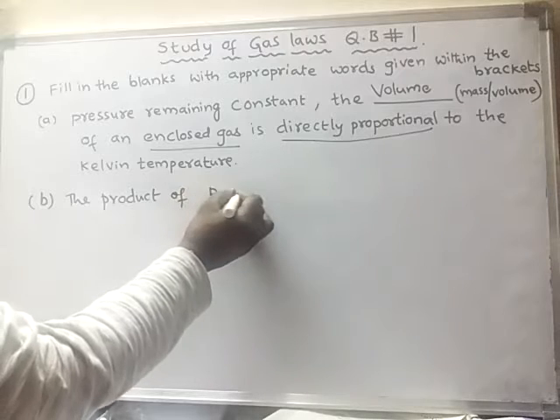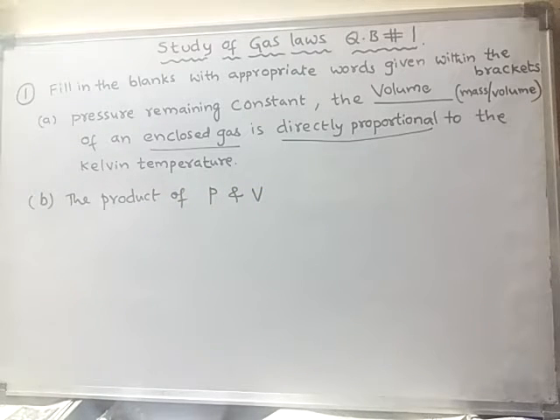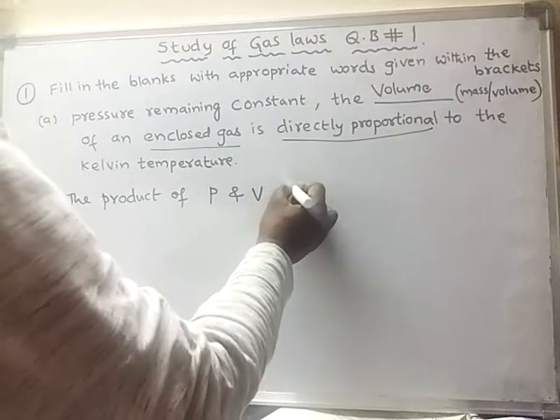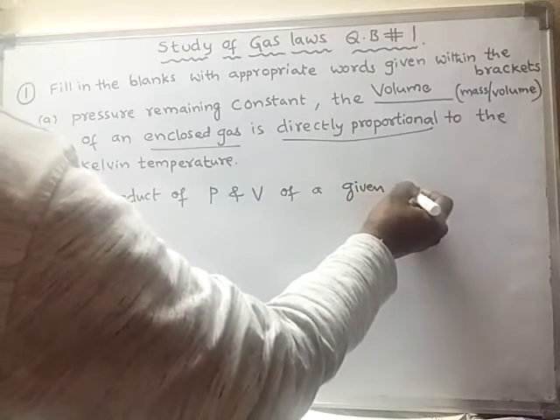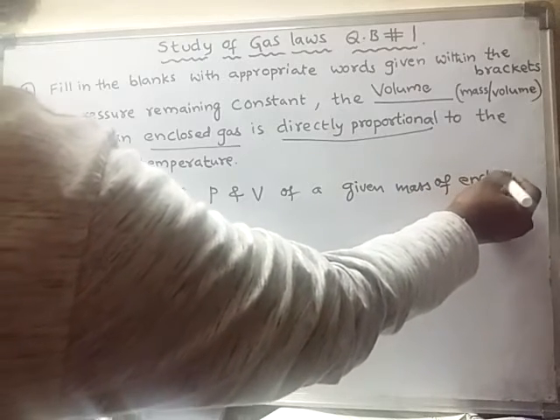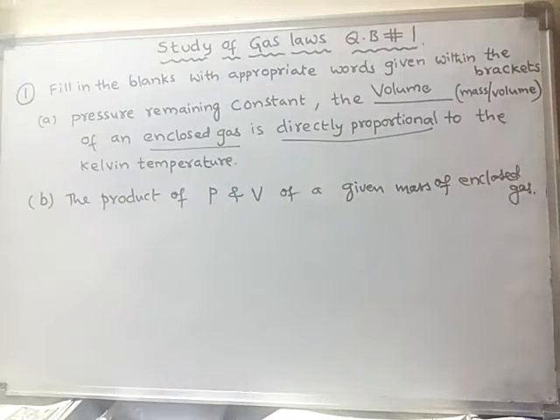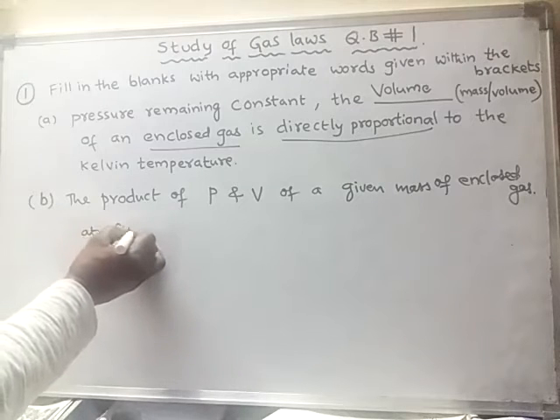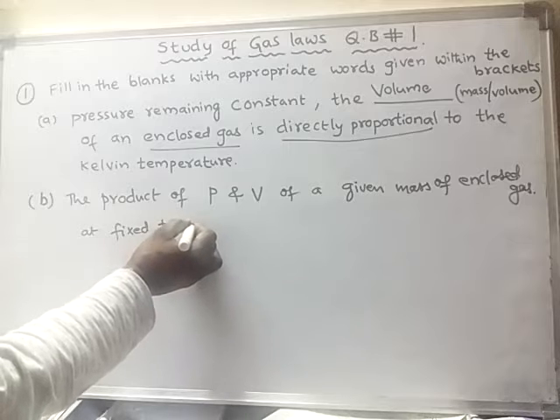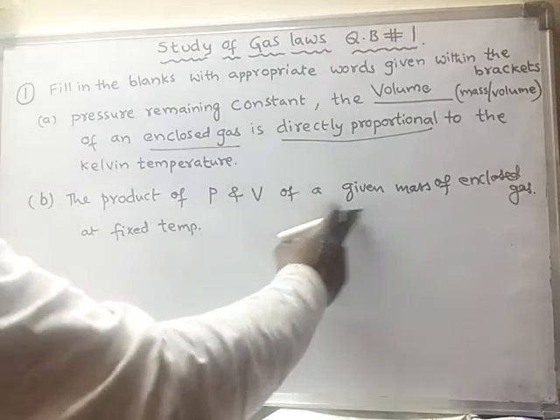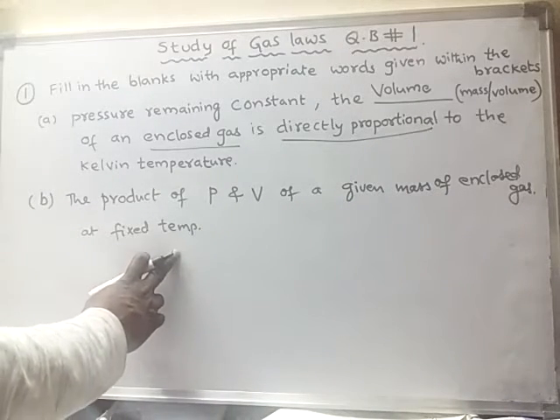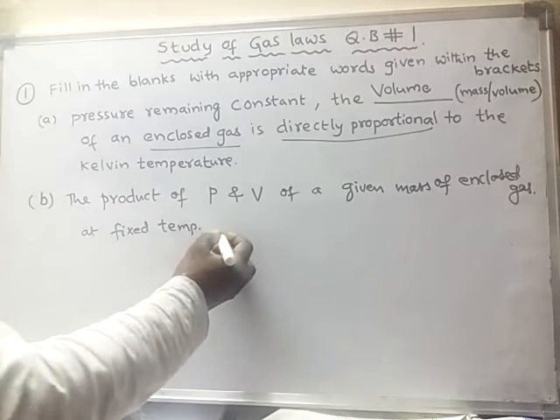The product of pressure and volume of a given mass of an enclosed gas at fixed temperature, or else we may call it constant temperature or given temperature, is constant.